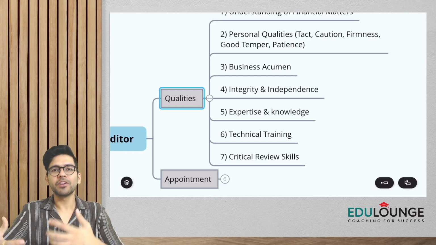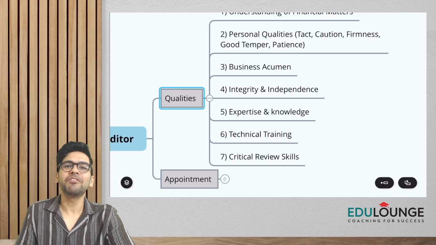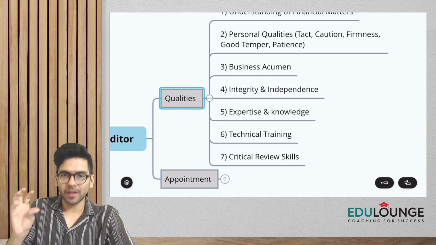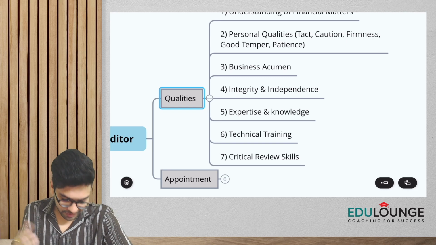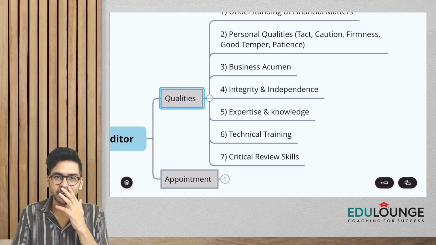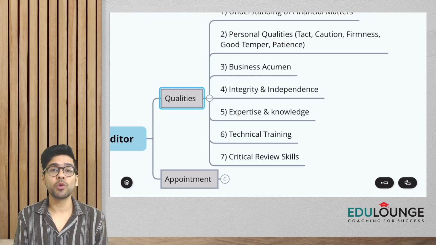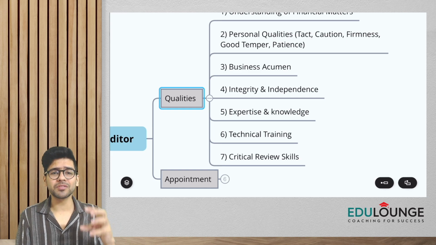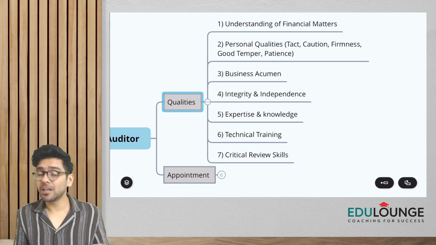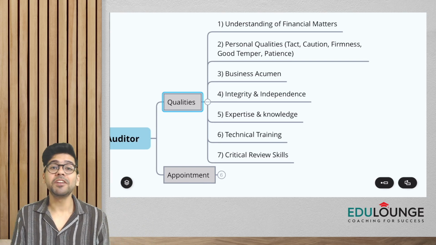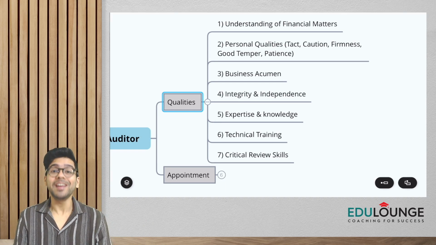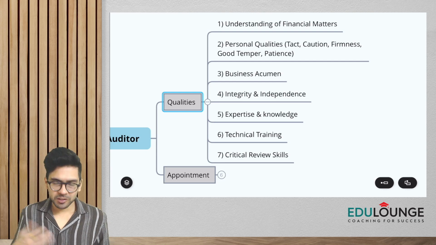And next is critical review skills. When we do the audit, we review and verify the financial statements and the underlying documents, and we should have good analytical skills, or critical review skills. We have to verify so many things, so this is one more quality that the auditor should have. Remember, we have 7 points here, very simple. Number one, understanding the financial matters. Then certain types of personal qualities. We need to have knowledge about the business also, business acumen. Then we have to maintain integrity and independence. We have to have expertise and knowledge.